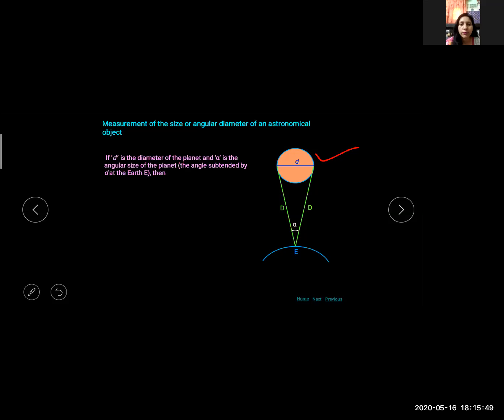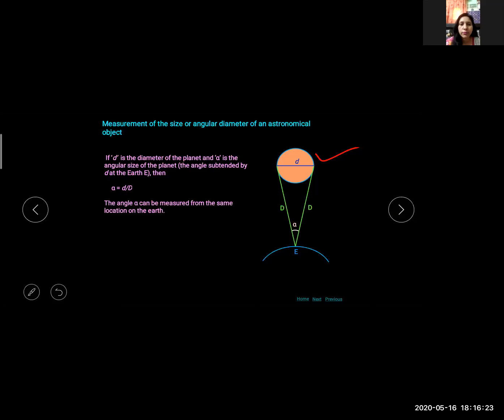So D is the diameter of the planet, and this diameter makes an angle alpha. Clear? So D is the diameter of the planet and alpha is the angular size of the planet, the angle subtended by this diameter at the Earth. So we know that angle equals arc upon radius. So alpha equals d upon D.